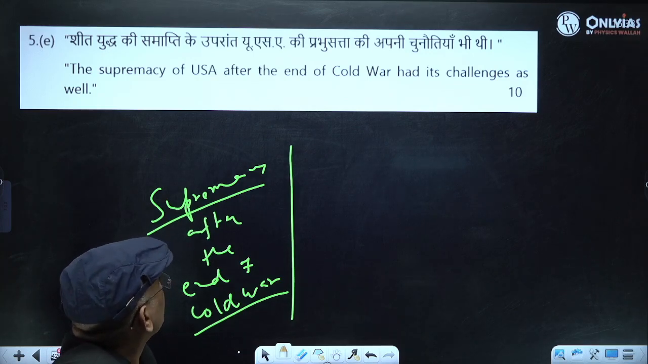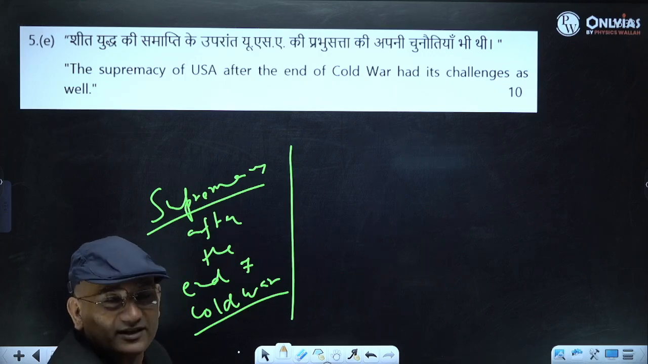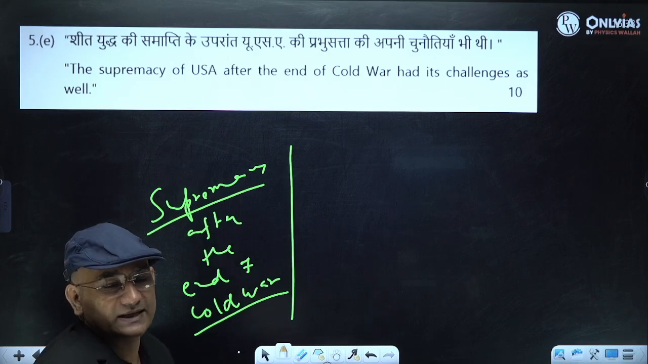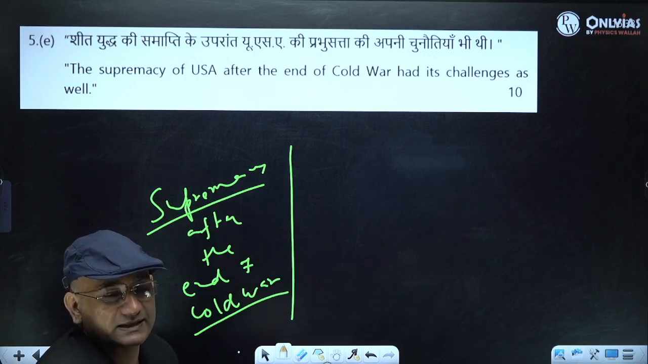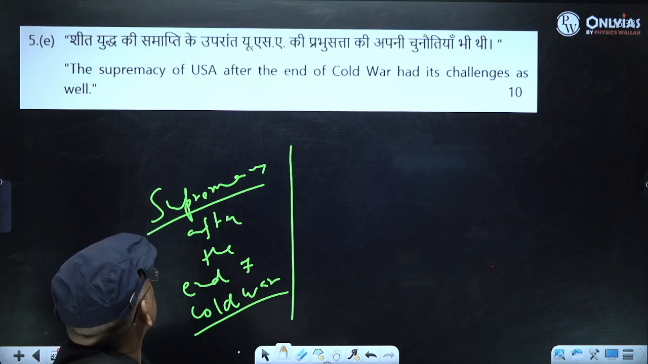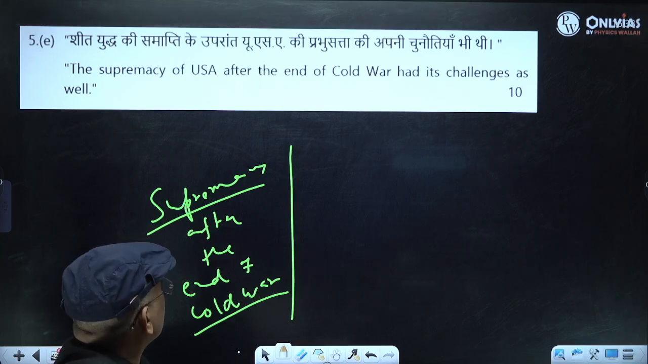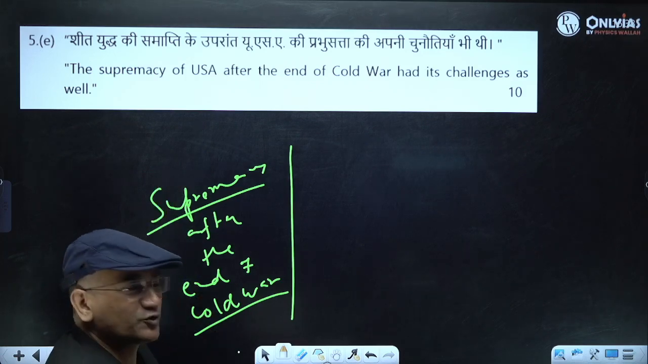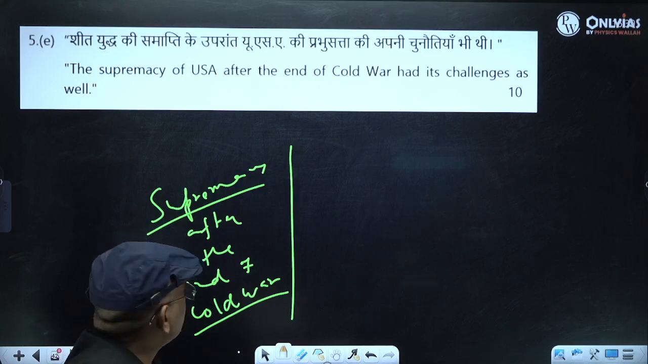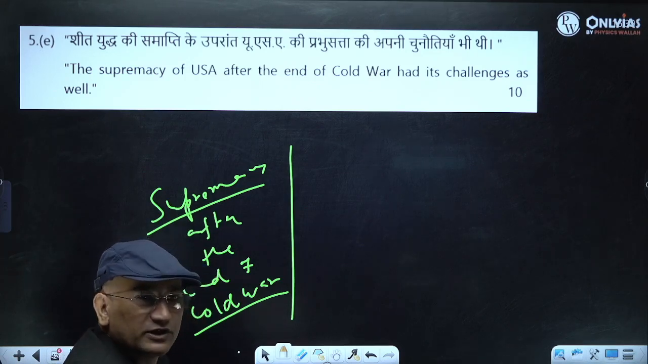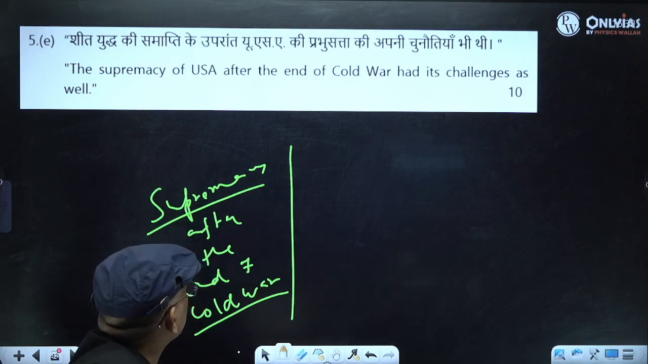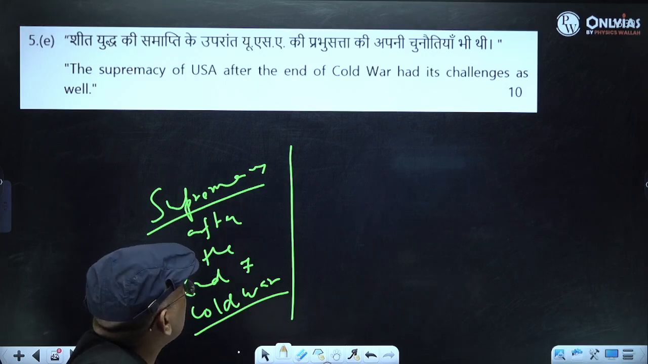Then there was a new challenge, the terrorism challenge was also there. So there was challenge. You will see that there was challenge also. It's not that there was no challenge. Supremacy of US of course was there. You have to write how supremacy, the cultural, the economic, the different organizations you will see the supremacy, but it had this challenge also.